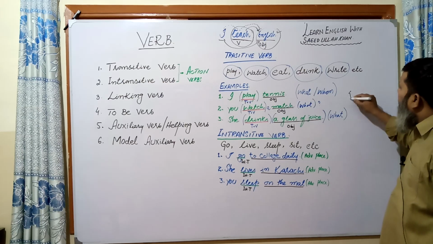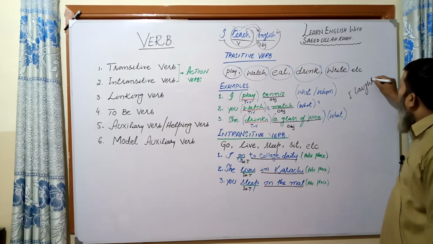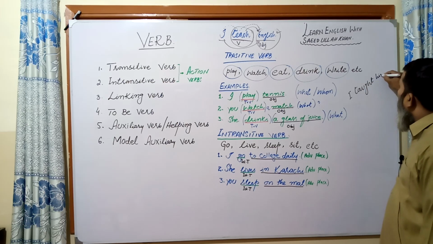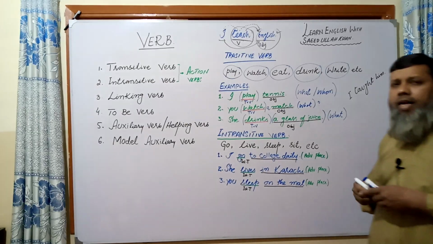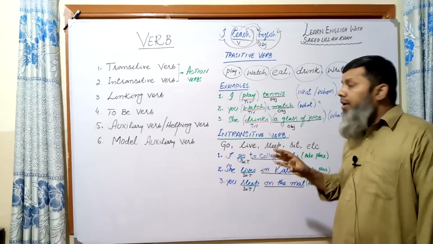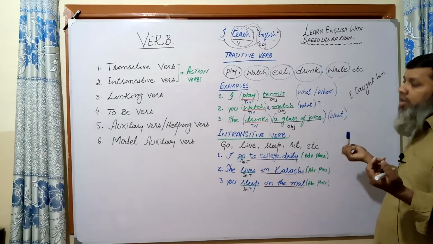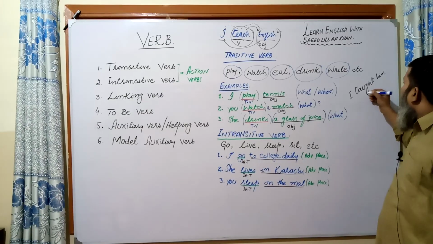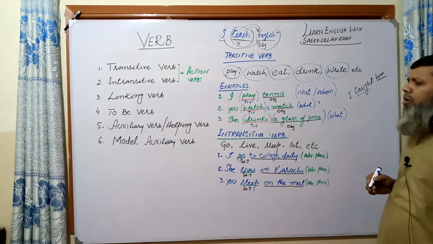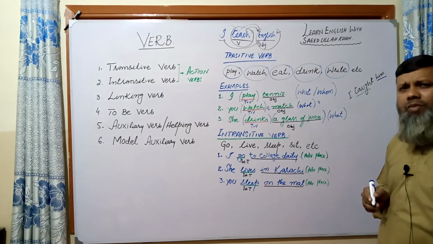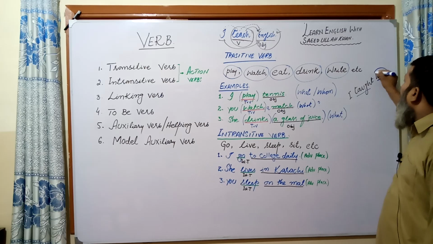If I write over here, I taught him. If I put a full stop over here, I say I taught him, but I did not say what. Suppose I taught him, so the question should be, to whom did I teach? The answer is him.